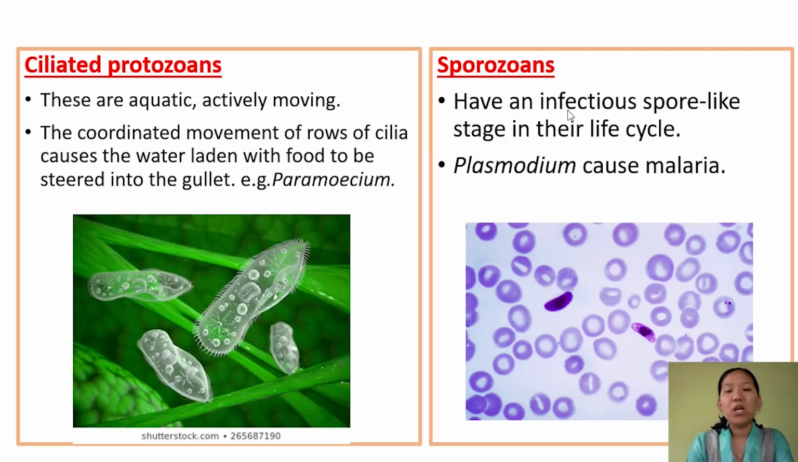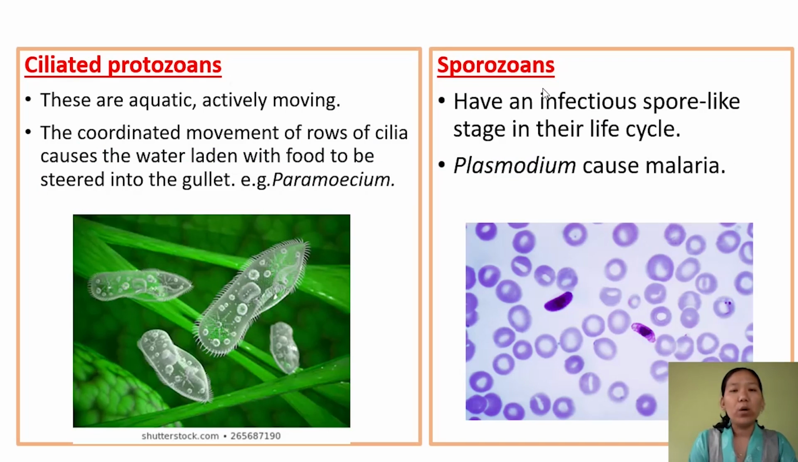The next group is sporozoan. Sporozoans are the group of protozoa which have an infectious spore-like stage in their life cycle. The most familiar sporozoan which we know is Plasmodium, and this Plasmodium causes malaria. Okay, so that's all for this class.